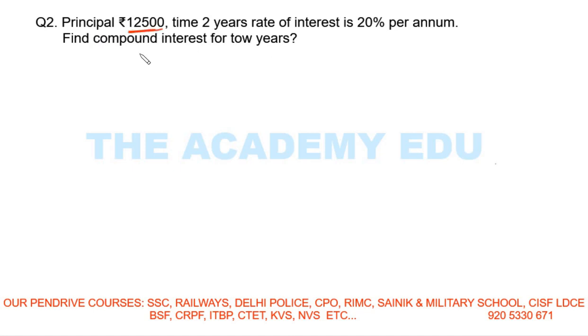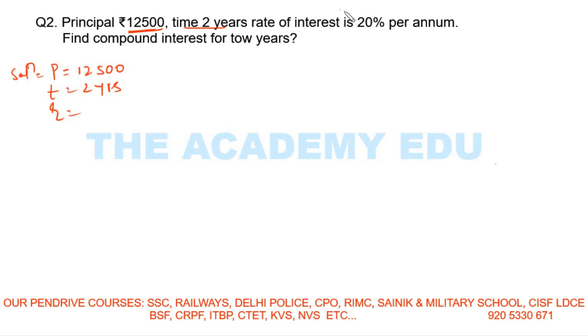principal is this one. So I will write my solution. Principal is 12500. Okay. Time 2 years. So time is given, 2 years. Rate of interest. So R is given. Rate of interest 10% per annum.